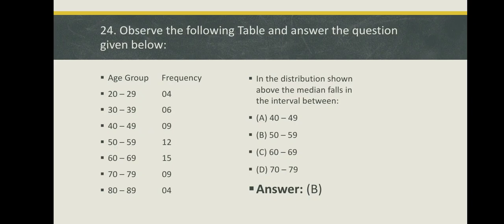Here is a table given and answer the following questions from this table. So here age group and frequency are given. That is 20 to 29 age group 4 frequency, 30 to 39 6, 40 to 49 9, 50 to 59 12, 60 to 69 15, 70 to 79 9, 80 to 89 4. In the distribution shown above, the median falls in the interval between. So we know what is the median. So here the correct option is 50 to 59. That means median comes in the middlemost portion.